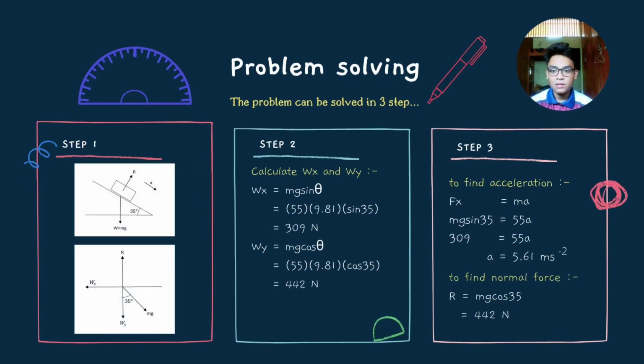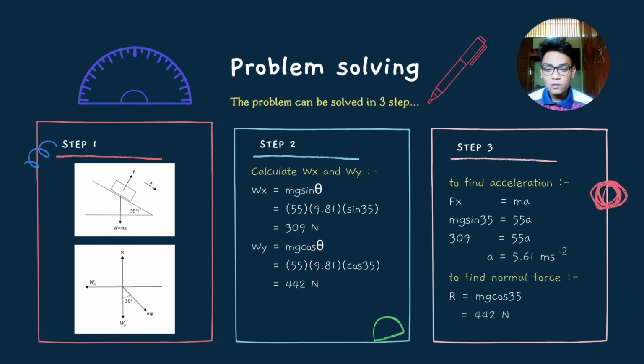From the question, we are able to gather that the slide is an inclined plane of 35 degrees and Amira has a mass of 55 kg. First of all, we should draw the actual diagram of the action, then from it we will be able to turn it into a free body diagram which shows where the forces are acting in the diagram. After that, we need to calculate the components of the weight, which are Wx and Wy.